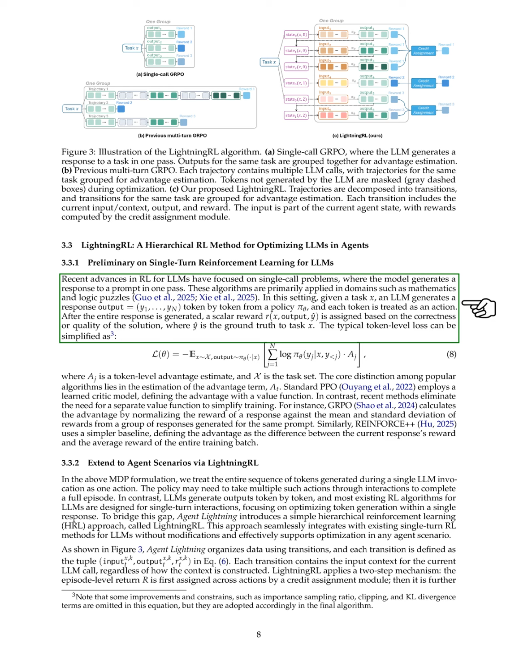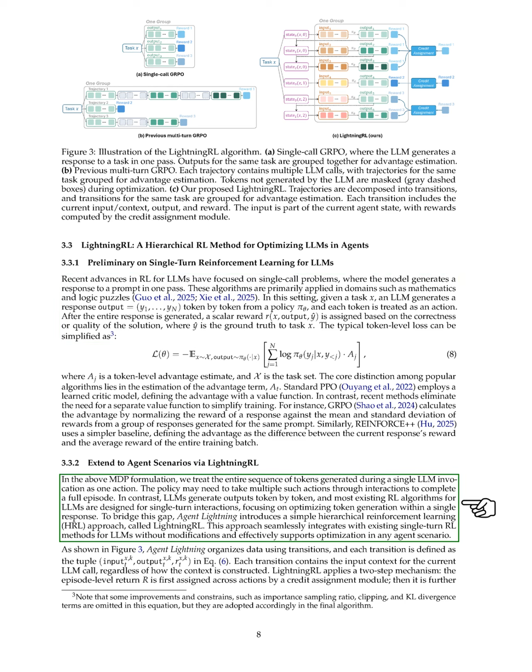To address the limitations of existing methods, we introduce Lightning RL, a hierarchical reinforcement learning approach that works well with current single-turn RL methods for LLMs. This approach allows us to treat the entire sequence of tokens generated in one LLM call as a single action, while still enabling multiple actions through interactions to complete a task. Lightning RL organizes data into transitions, each containing the input, output, and reward for a specific LLM call.